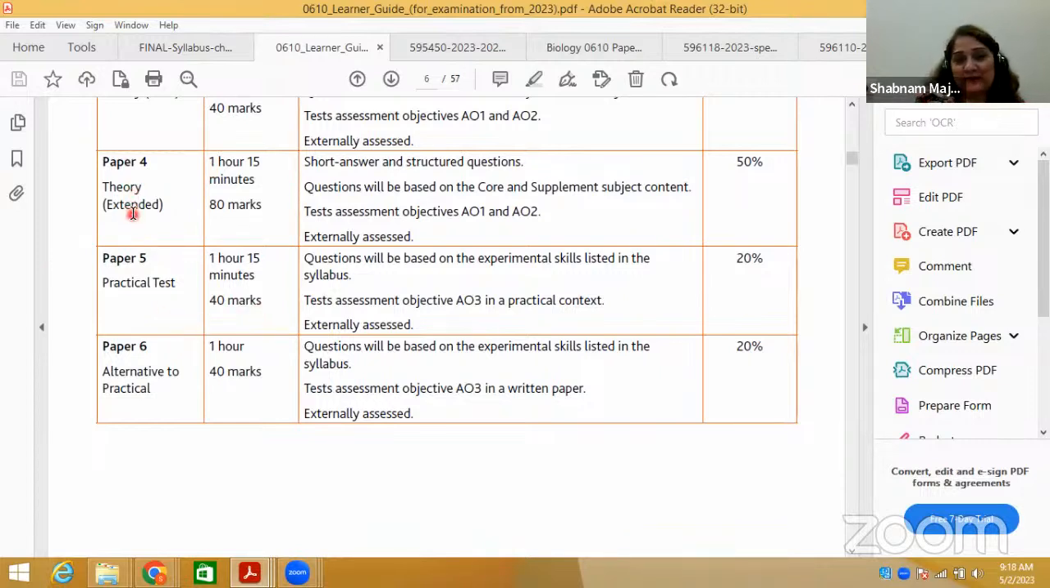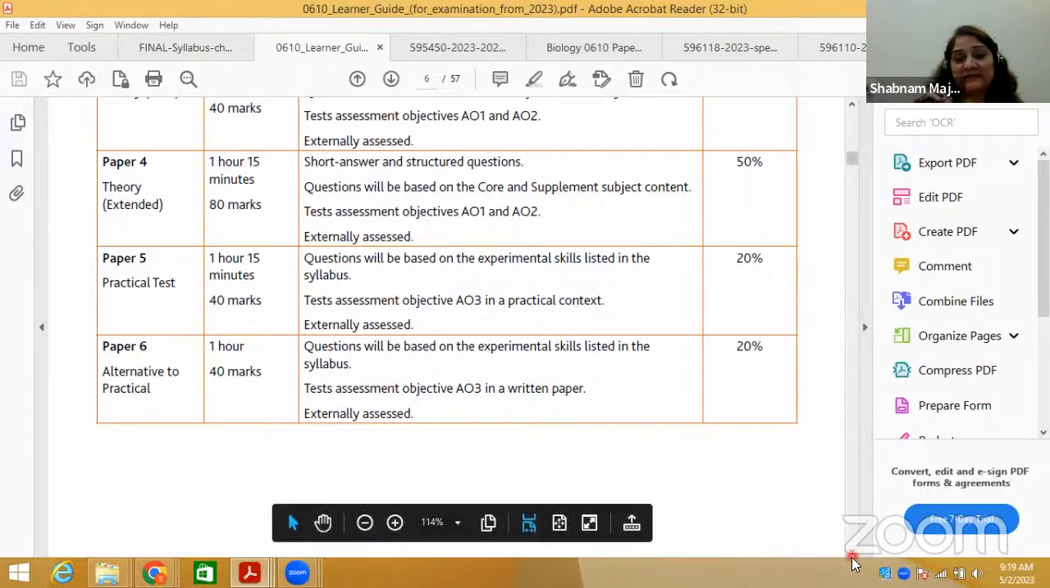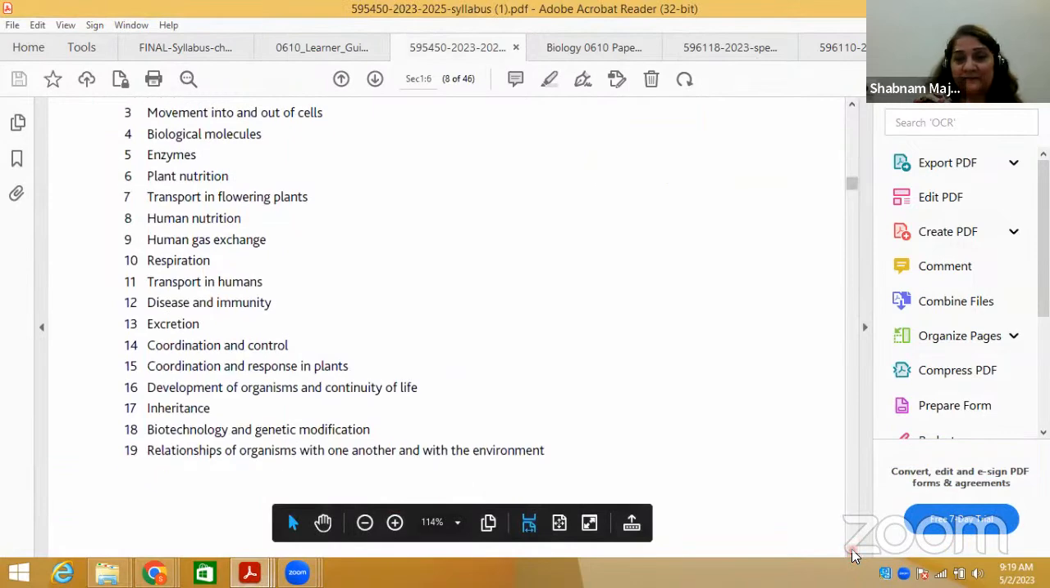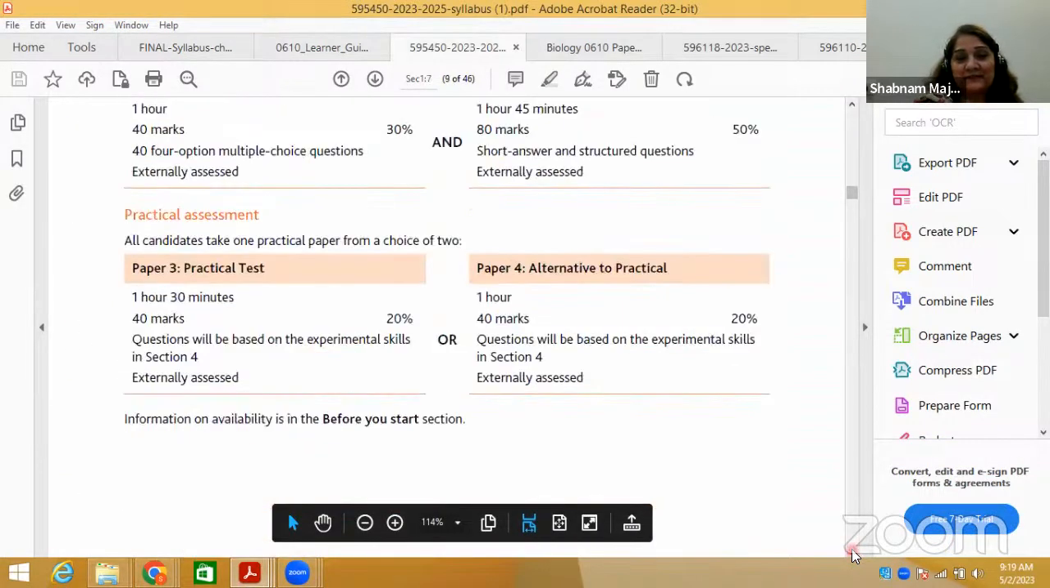Okay, so paper 4 extended is 1 hour 15 minutes, with a total of 80 marks, based on short answer and structured questions. Questions will be based on the core and supplement subject content. That is the paper 4 description, duration and total marks. And for the 5090 O-level syllabus, this is what the paper is.